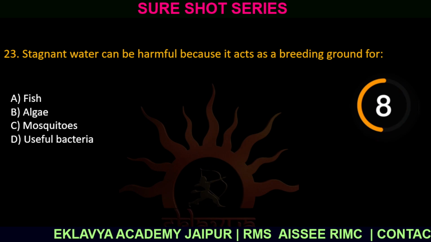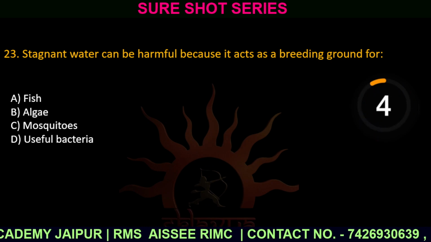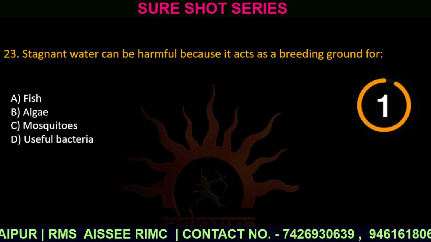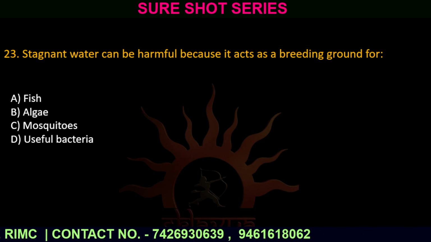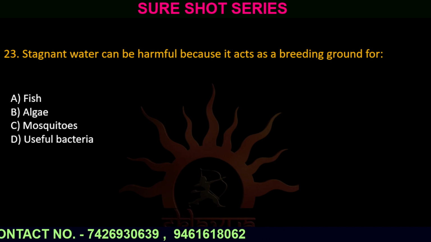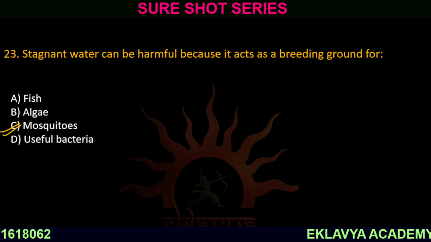Question number 23. Stagnant water can be harmful because it acts as a breeding ground for option number A, fish, option number B, algae, option number C, mosquitoes, option number D, useful bacteria. The correct answer is option number C, mosquitoes.